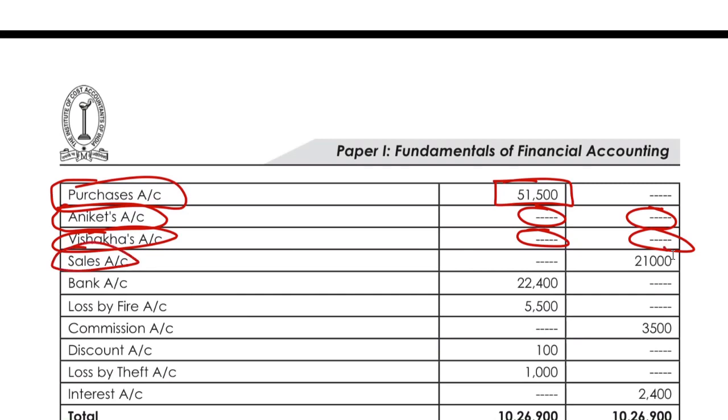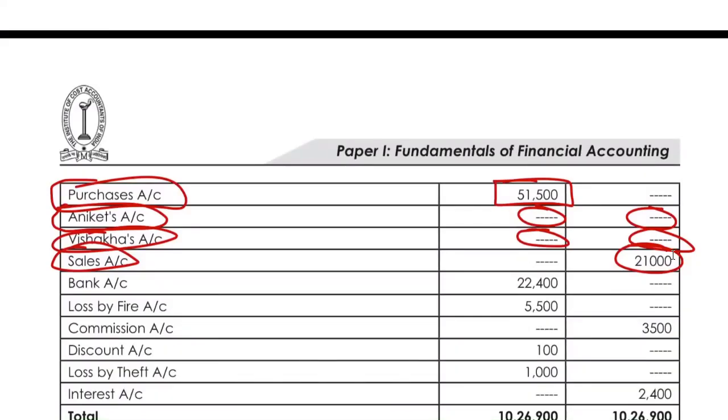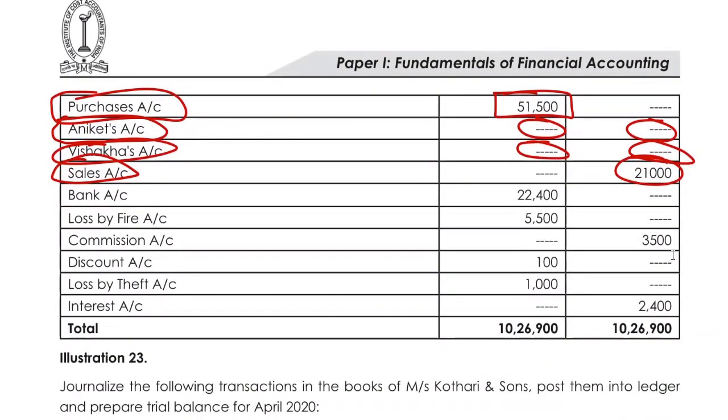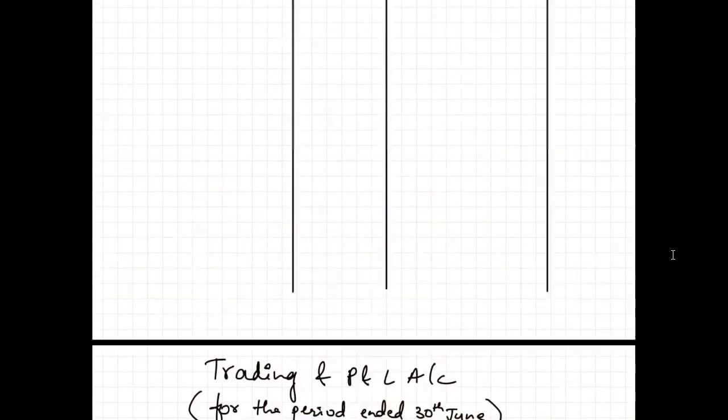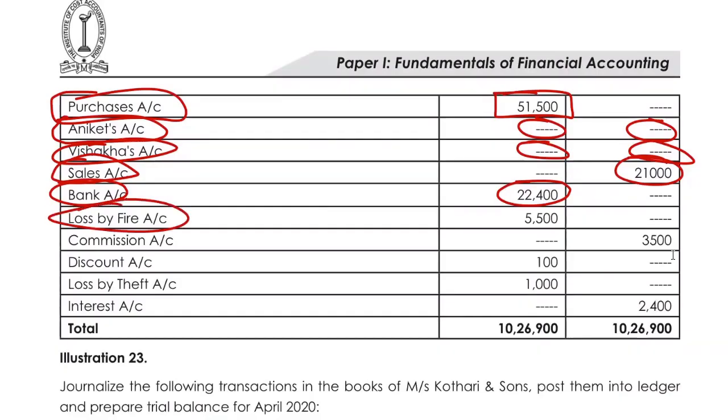Then we have the sales account to be 21,000. So we will have by sales account 21,000. Next, bank account 22,400. So bank account, if it is mentioned with the balance of 22,400, it will go to your balance sheet as an asset, 22,400. Then we have loss by fire account.